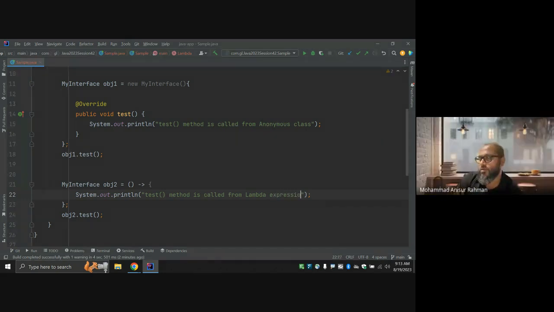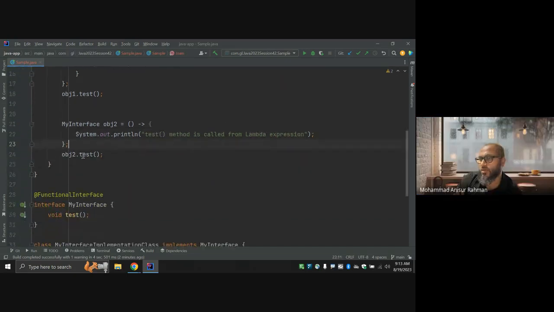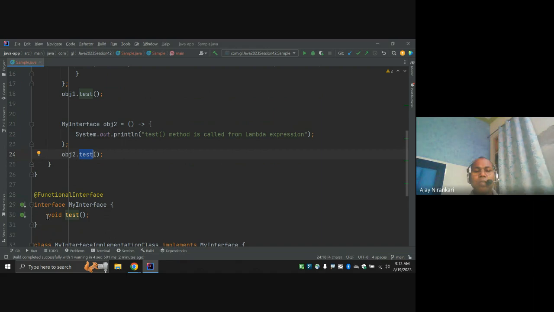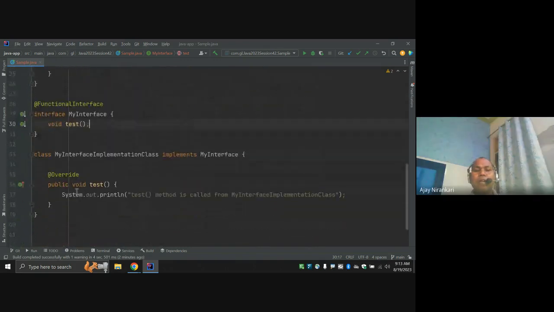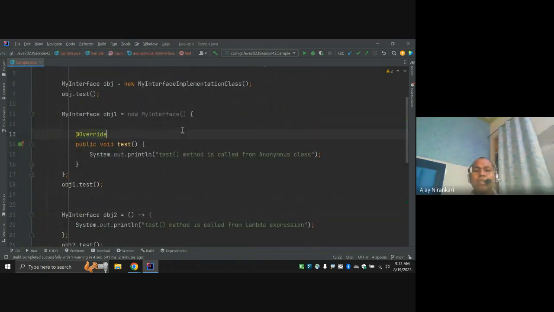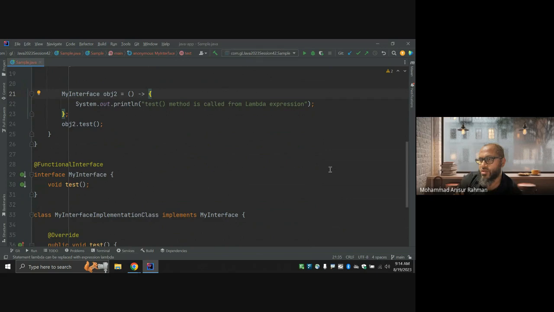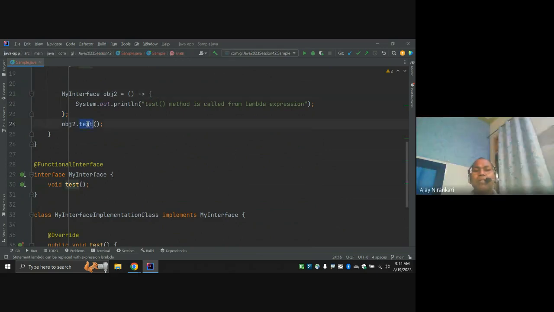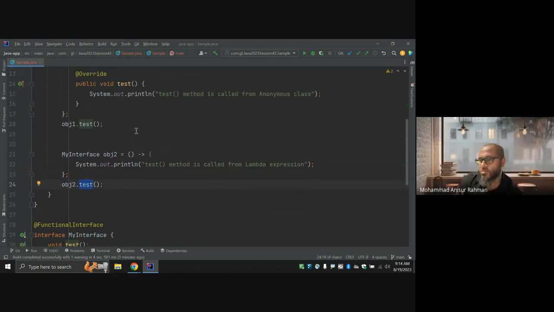To implement a single abstract method, this is our objective. What would be the logic of the test method? I want to call test, so someone gives the definition. Here there are three ways: one way using a class, one way using an anonymous class, and one way using a Lambda expression. Finally, we can call this test method.